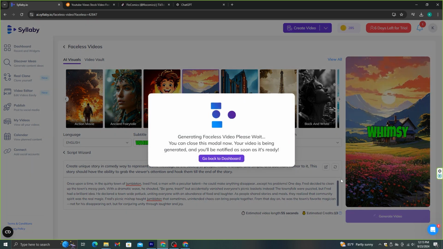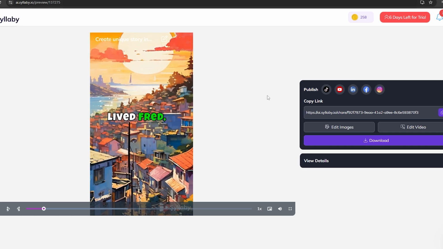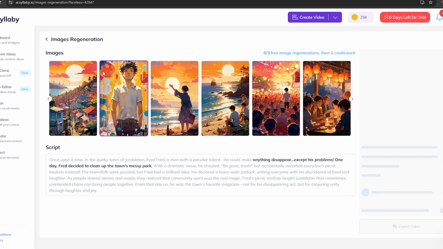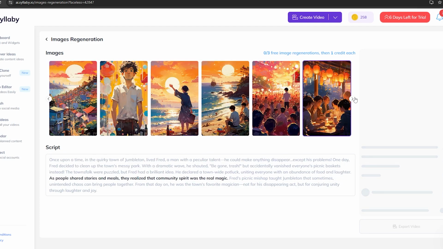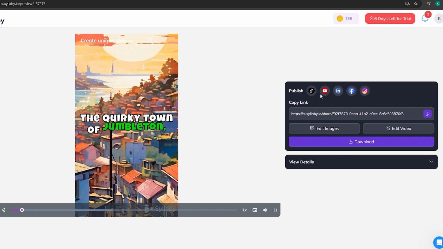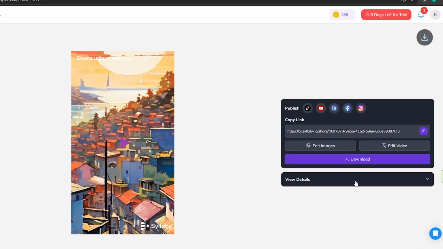It will take several minutes to complete your video. Once the video is generated, you will come to this page. If you want to change the AI visuals, you can do this by clicking this Edit Image option. After that, you can either directly post this video to these platforms or download it. This process is really simple.